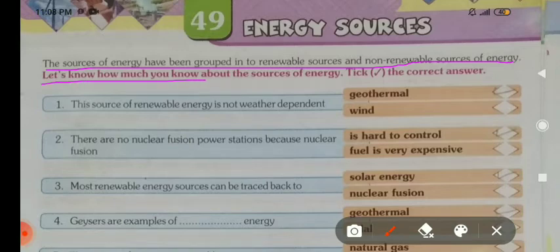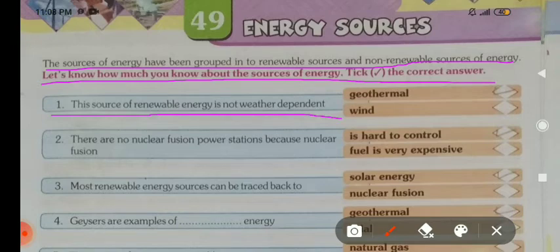Tick the correct answers. First, this source of renewable energy is not weather dependent, and it is geothermal energy. You have to tick geothermal here.